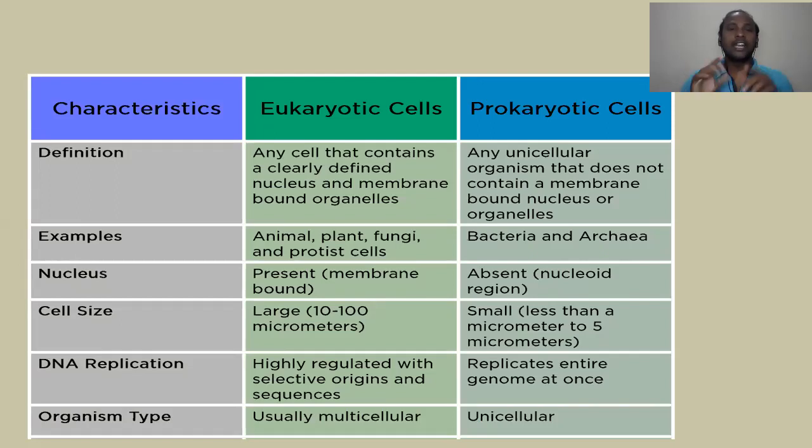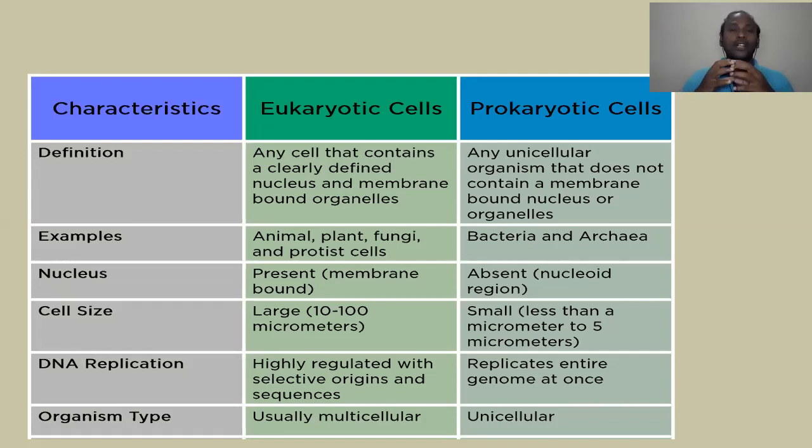Anyway, we can understand this better when we go into the structures of prokaryotic and eukaryotic cells in the coming classes. Examples are, as I explained, animal cell, plant cell, fungi cell, protista cells. Whereas in prokaryotes, bacteria and archaea are the unicellular organisms that are the best examples.